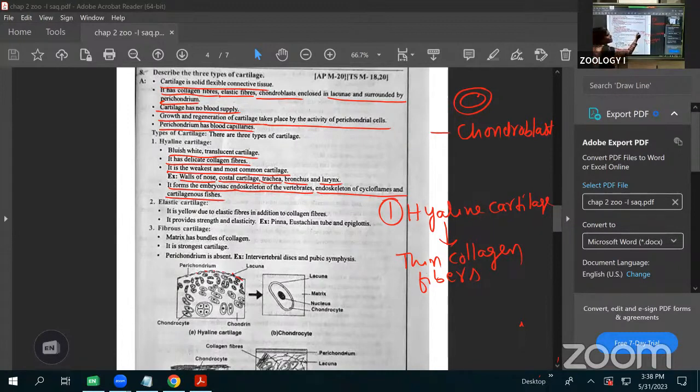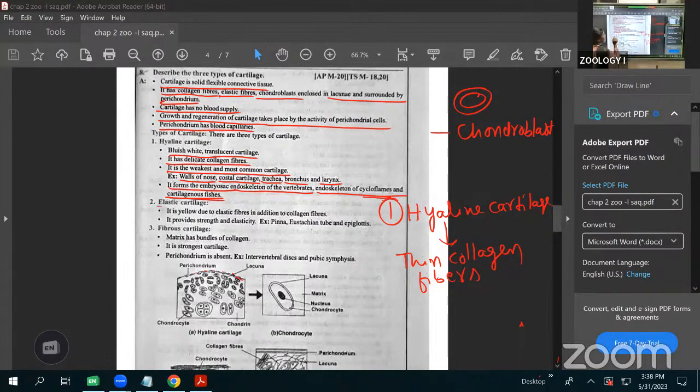In the cyclostomes and the cartilaginous fishes, throughout life, in the embryonic stage, the skeleton is made up of hyaline cartilage only. In the adult stage also, it is made up of this cartilage only. Here, that is called hyaline cartilage. I will draw the diagram afterwards. I will show all three diagrams.